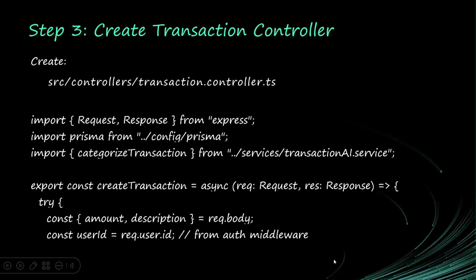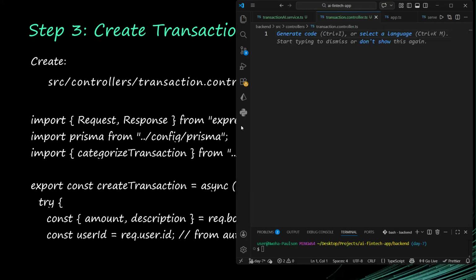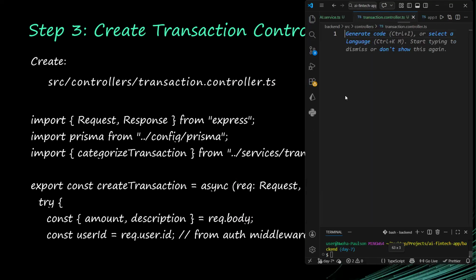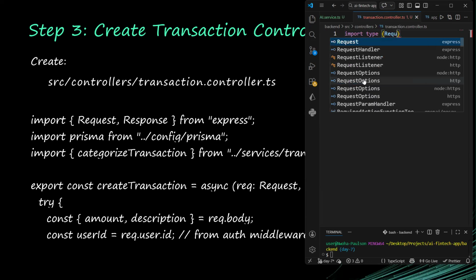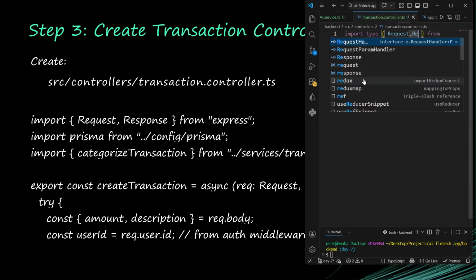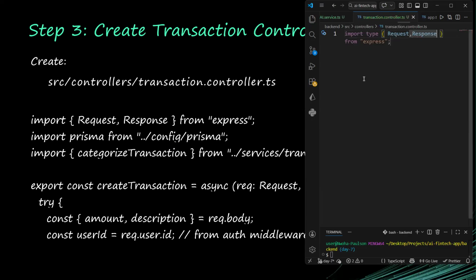Okay, so now let's go. This code is also available, like I said. Now, first things first, I'm going to import type Request and Response from Express.